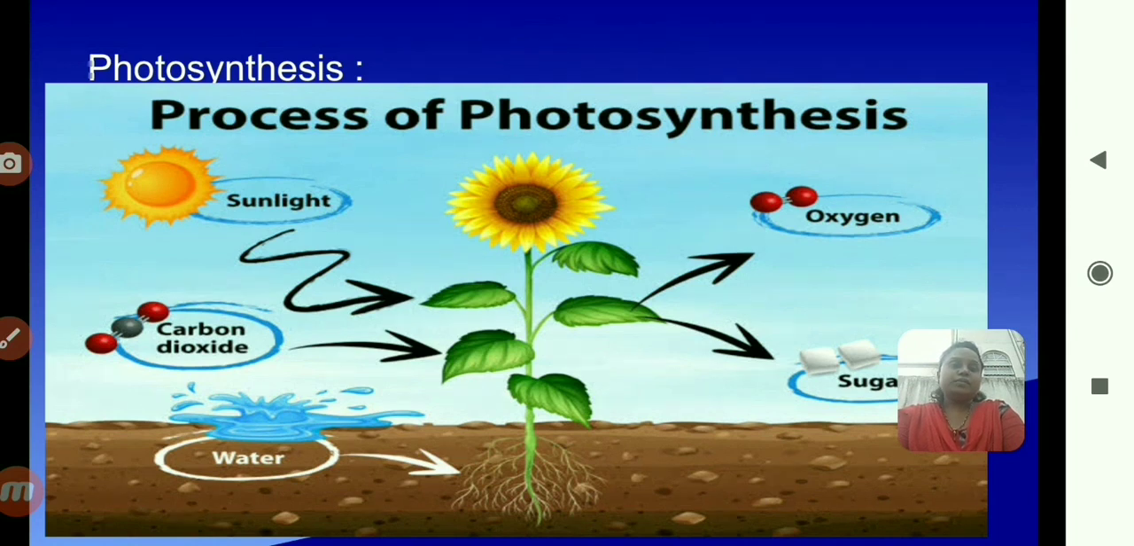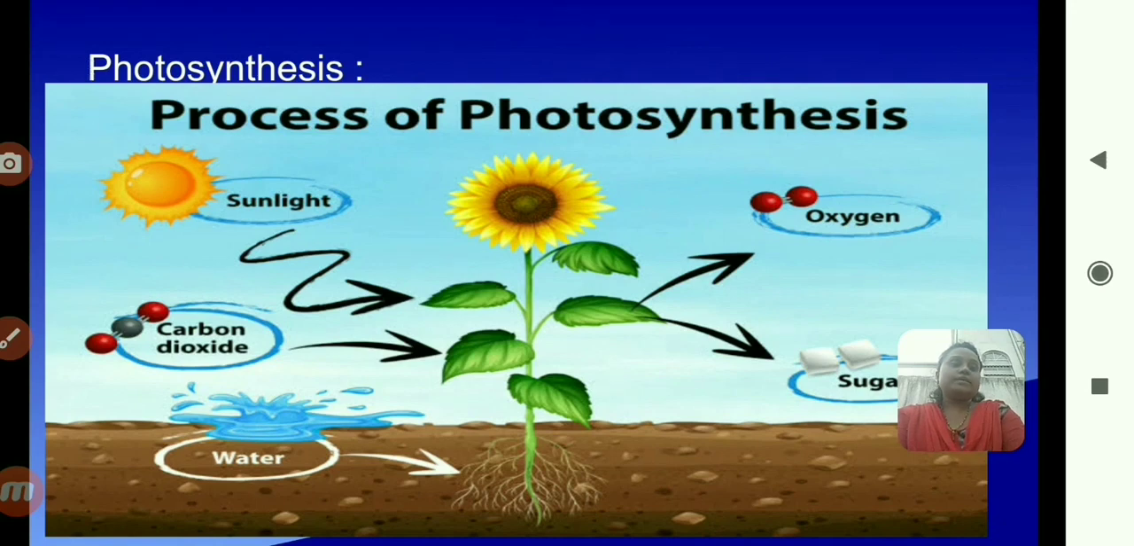Trees make food in their leaves. This process is called photosynthesis. So what is meant by photosynthesis? With the help of water, carbon dioxide, and sunlight, plants can prepare their own food, and they give out oxygen and sugar. Oxygen, do you know oxygen?